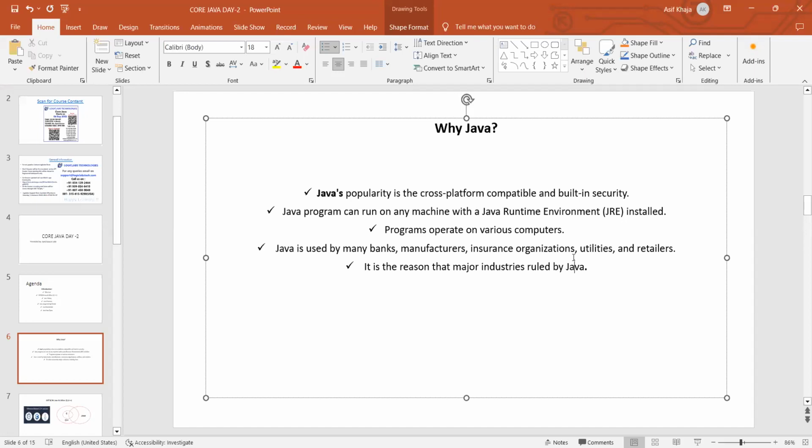Even in recession time, we have very good opportunities for Java programmers, because these many sectors are using it. If one sector is not doing well in a recession, at least another will be, must and should. And these are all day-to-day needed things, so definitely they need to use their portals or software. So then there is a need for Java programmers.